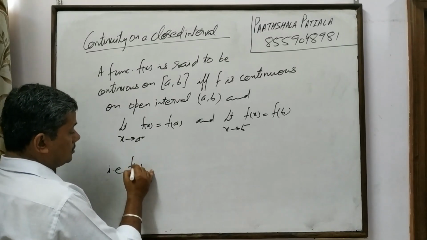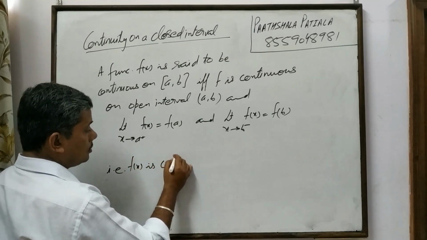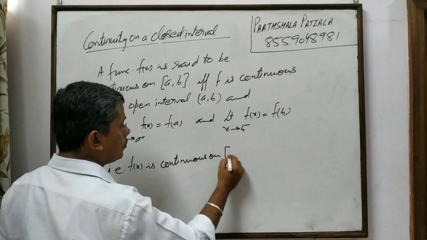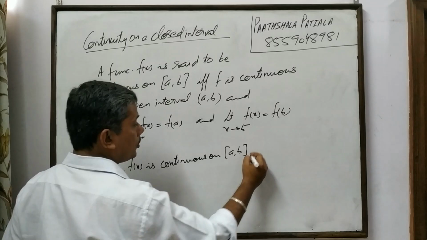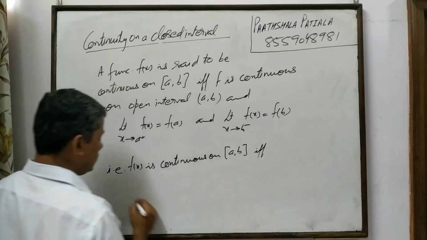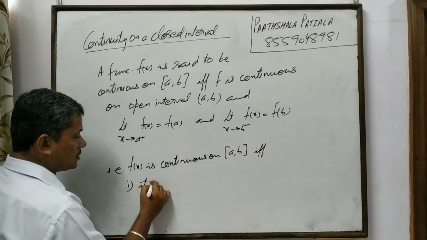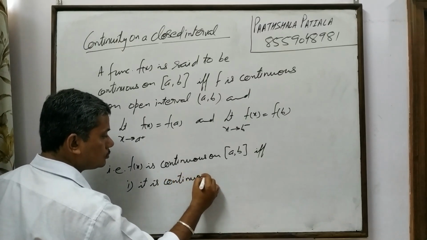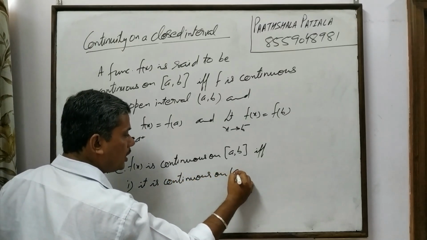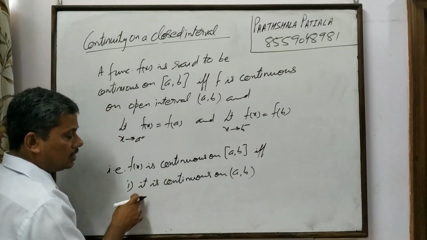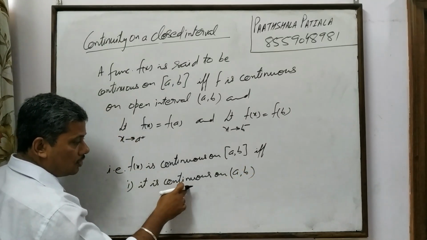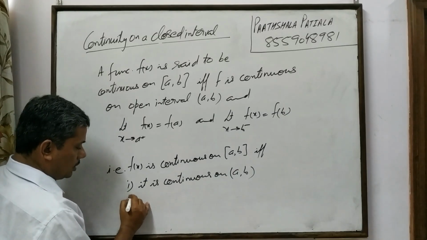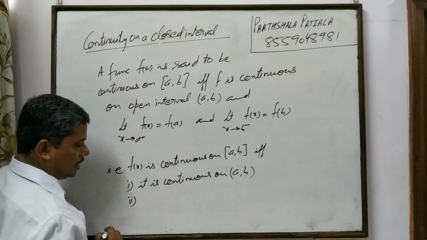f of x is continuous on the closed interval a comma b if and only if, number one, it is continuous on the open interval a comma b. What does it mean? It means it is continuous at every point between a and b, every real number between a and b.